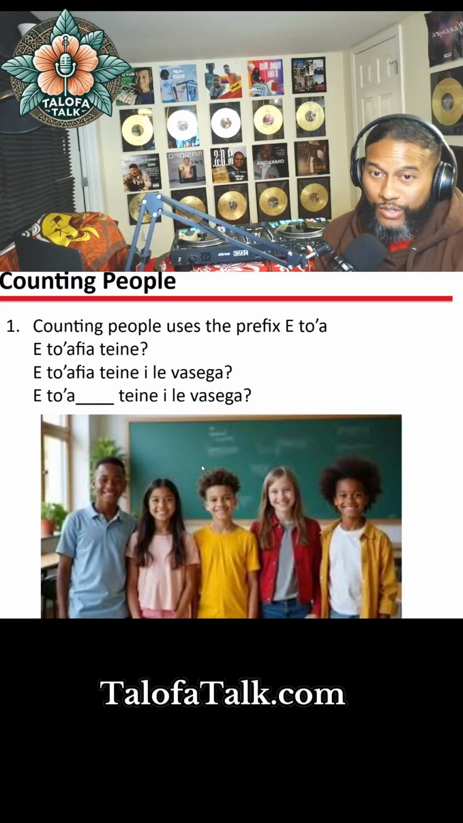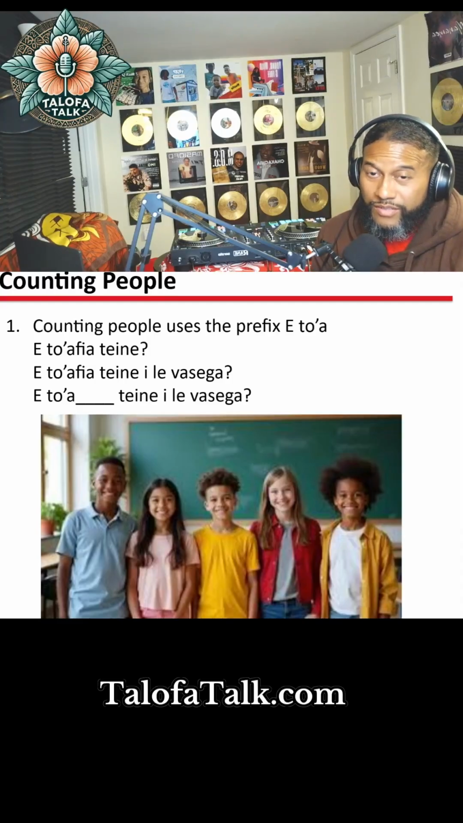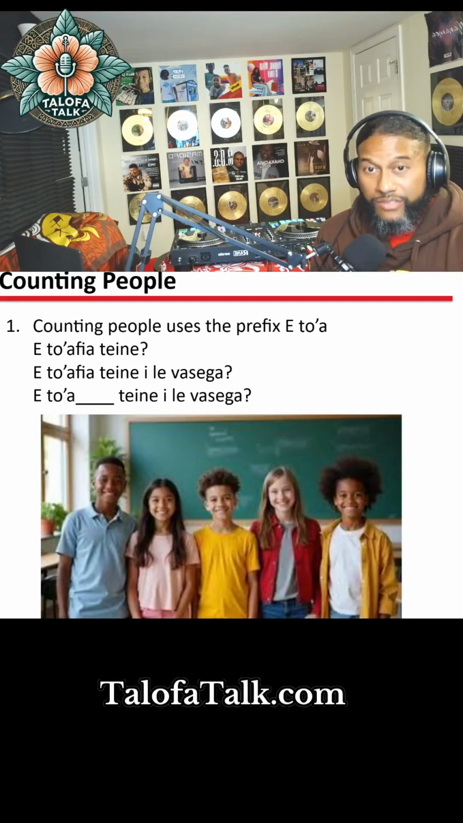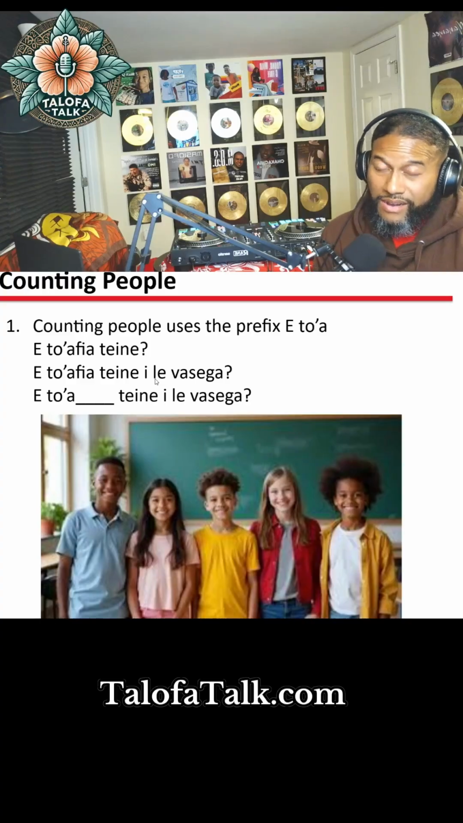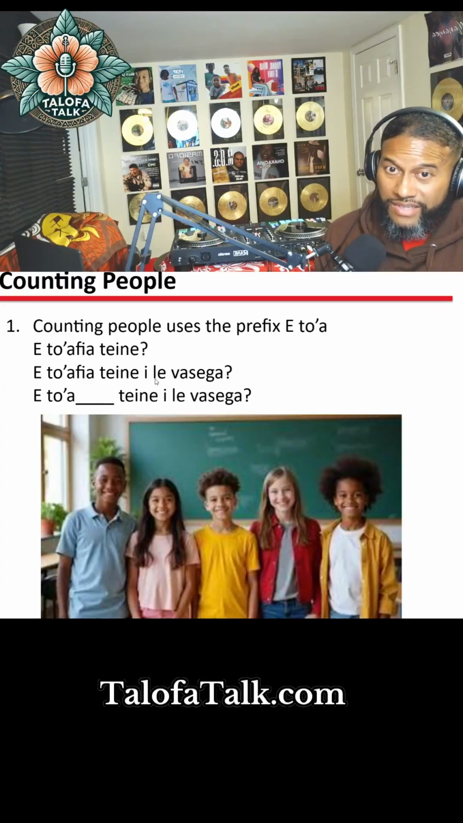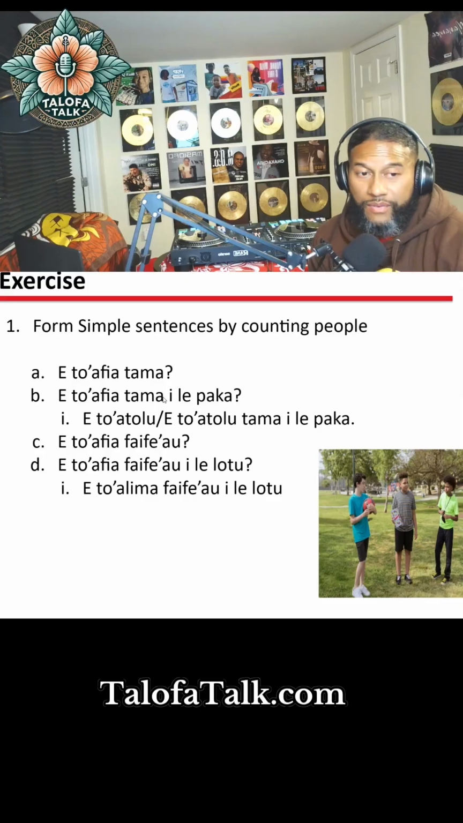But if it's two, then it's e to'alua, right? If it's three, then it's gonna be e to'atolu. Okay, but you see how that is. To'a is the prefix before the number. But if you're asking how many people, e to'afia. Fia means how many. E to'afia teine? How many girls? And then if you want to make the whole sentence, e to'afia teine i le vasega.